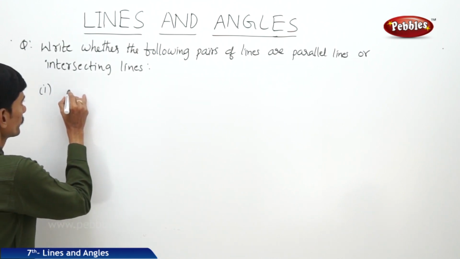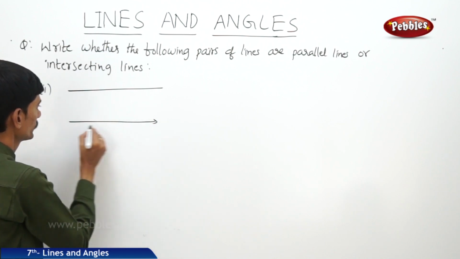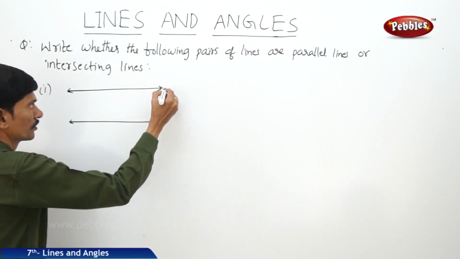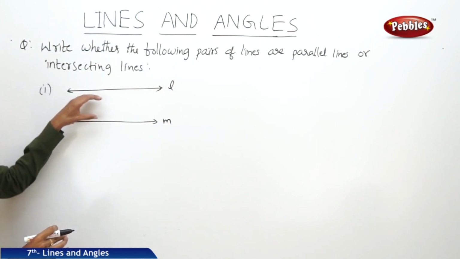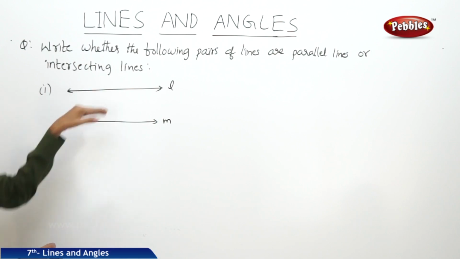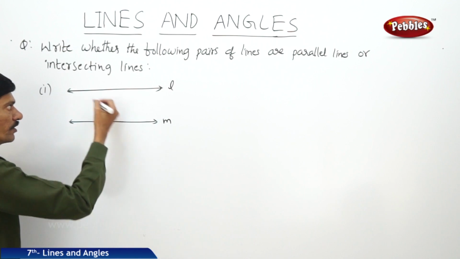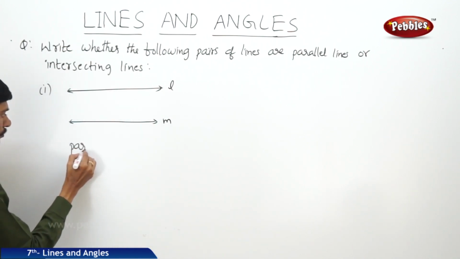Now, the first question, the two lines are given. Now we should check whether they are parallel or intersecting lines. The two lines are L and M. So these two lines do not intersect, means they do not have any common point, and the perpendicular distance between the two lines is same everywhere. So these two are said to be parallel lines.